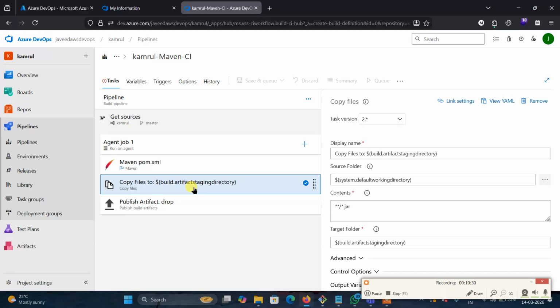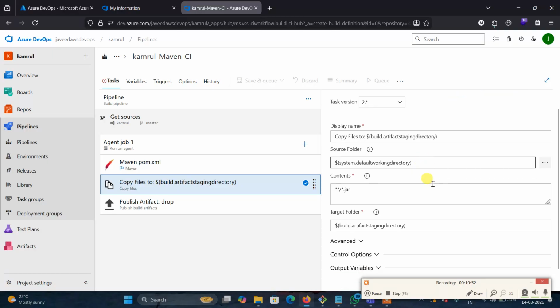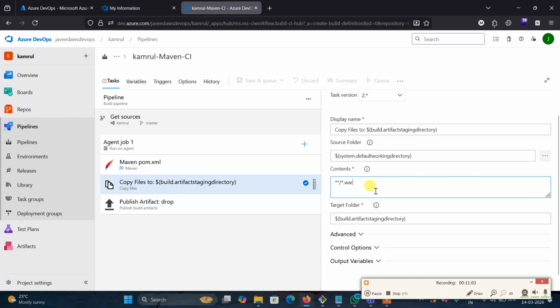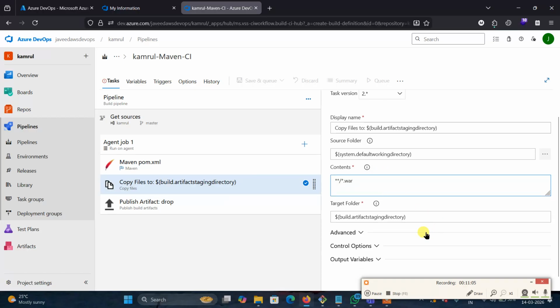Whenever you create a project, the var, the war file, needs to be temporarily copied, and there is a default directory in Azure itself. This is the source folder, the system default working directory, where the copy will be made. The files generated by Maven will be copied to this location. Understand? When you are creating a web application, we need to give the contents as the war and the target folder. Whenever the war is generated, the temporary war will be copied to this folder.